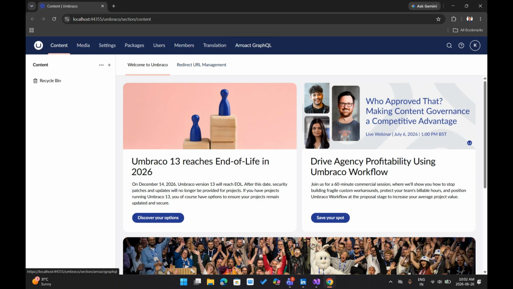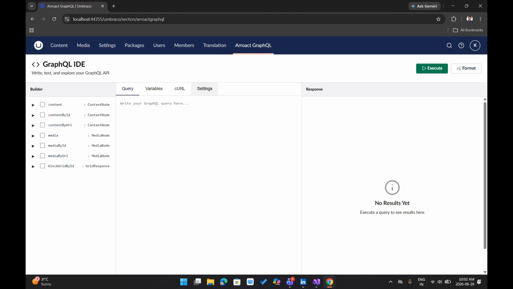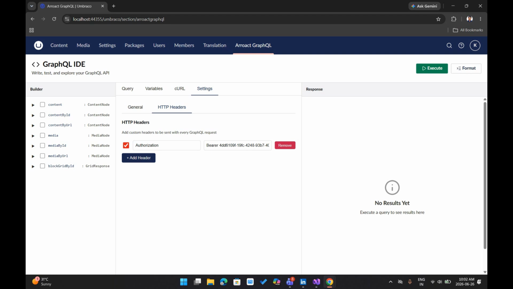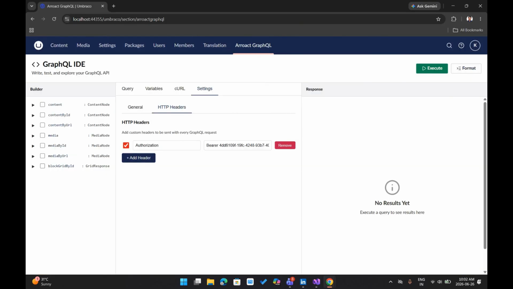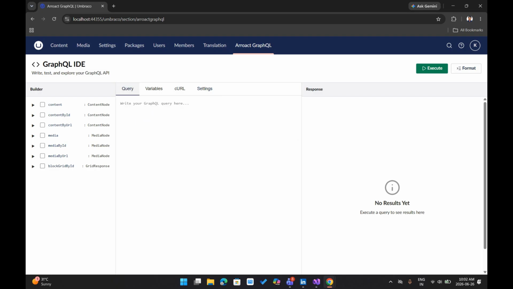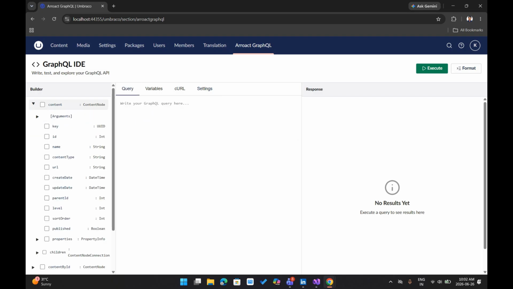Let's go to the backend side and the Arrow GraphQL IDE. Now you can see the query builder on the left side, which has all the queries, and there is a settings tab in which you can find your key. This key and your application settings key are both the same. You can compare with your application settings JSON as well. And if you wish to add more headers, you can add them over here.